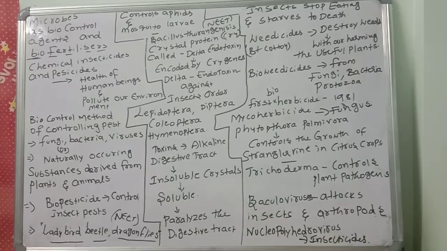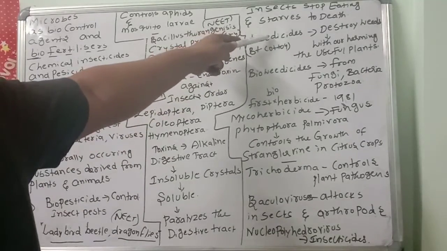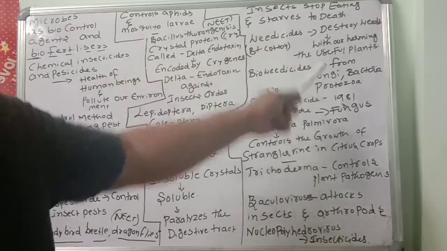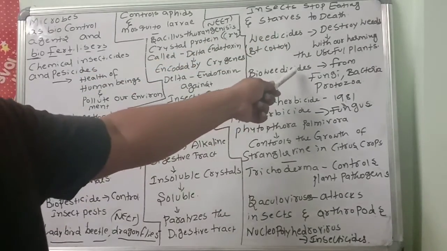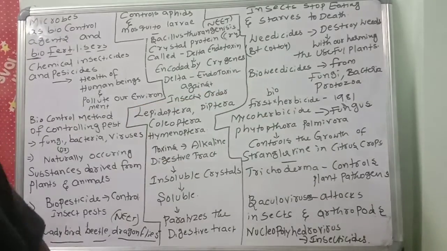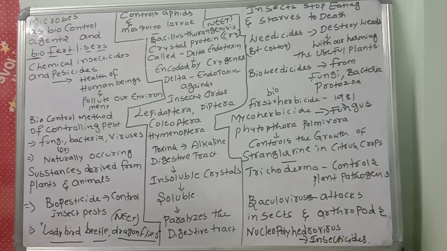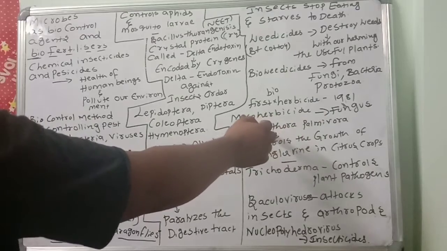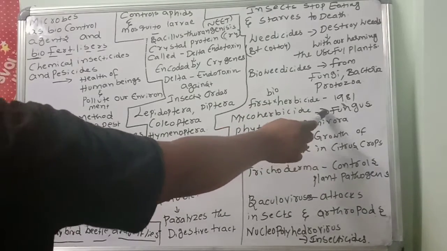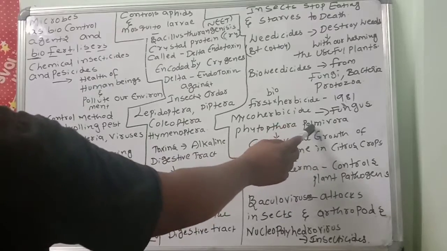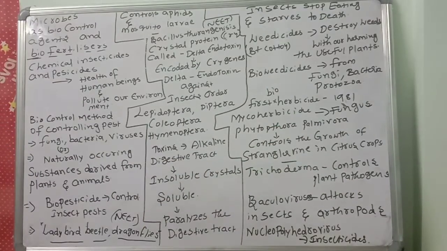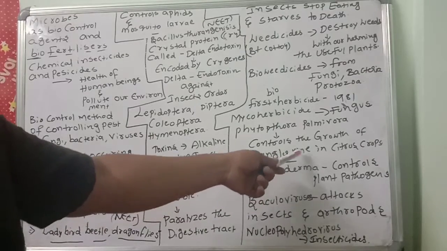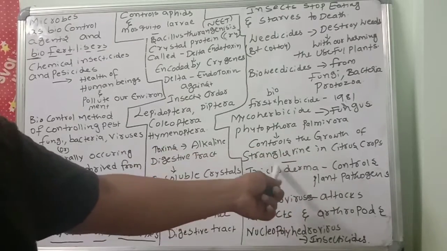And also weedicides. Weedicides are substances which destroy weeds without harming the useful plants. So bioweedicides, we are preparing from which ones? Fungus, bacteria and protozoa. The first bioherbicide, in 1981, was a mycoherbicide. The fungus is Phytophthora palmivora. It controls the growth of strangler vine in citrus crop.